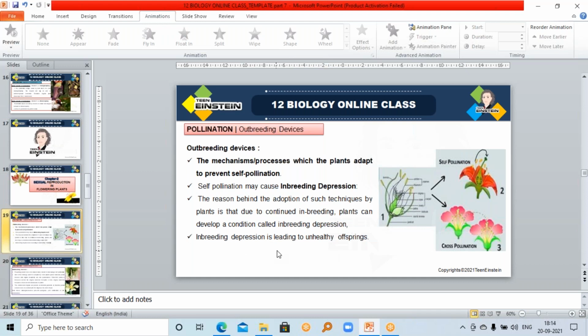It means without any changes, all generations are getting produced, and that will lead to unhealthy offspring. So definitely it won't be fit for survival. For the coming generations, it won't be fit for the survival of that respective organism or plant. So it cannot survive. There should be some kind of changes in the genes to survive.